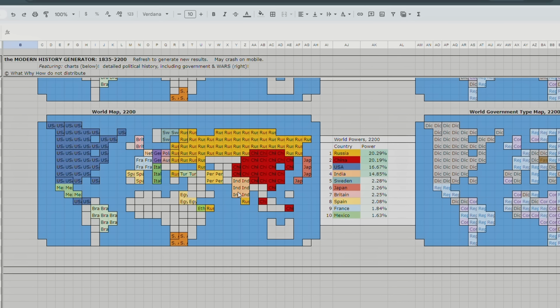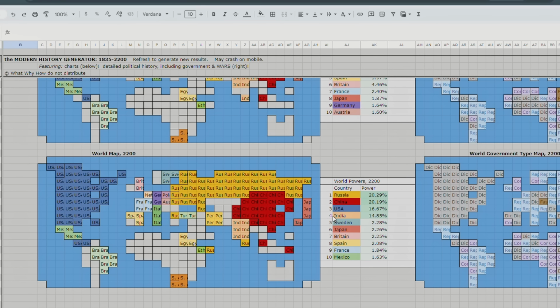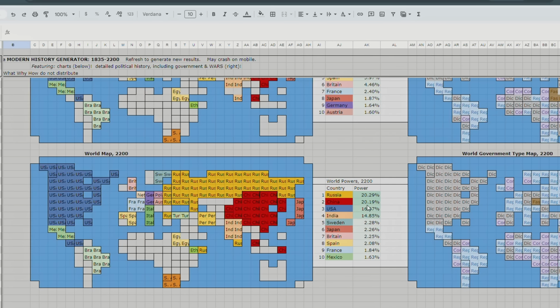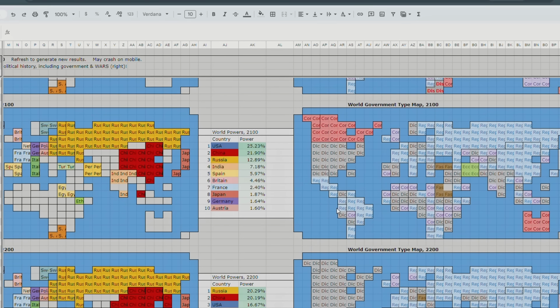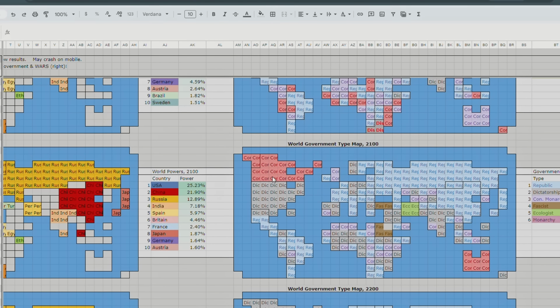Okay. I take that back. India had enough strength to keep control of India, but it looks like Sri Lanka is occupied by Russia. So even though India is the fourth strongest power in the world, Russia as the strongest power might be bullying India around a little bit with its ally, China. Oh my god, finally we get an American dictatorship, and we also get a communist Canada.